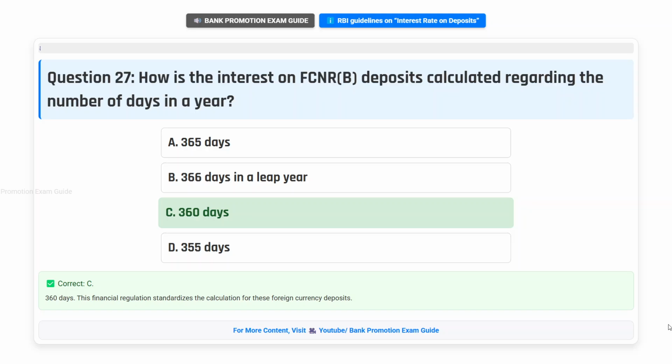Correct answer C. 360 days. This financial regulation standardizes the calculation for these foreign currency deposits.